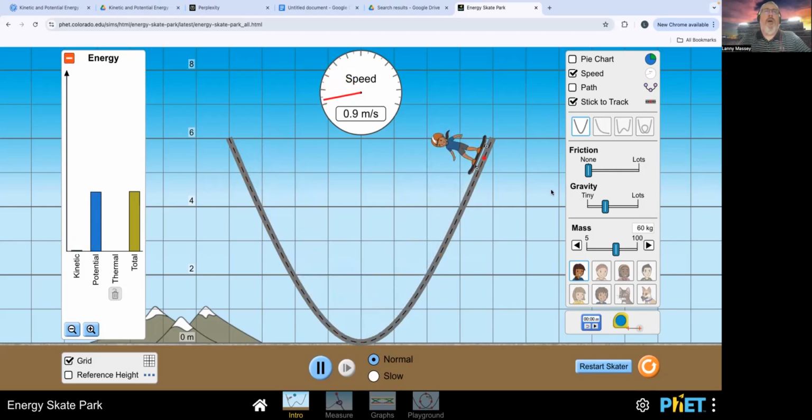Now, as I said before, that is without friction. Well, what happens if we add some friction to the skater? What happens over time? What do we see happening here? The potential and kinetic energy are decreasing over time, and the thermal energy on the graph is increasing to the point that it finally becomes the total energy of the system. Well, why is that?